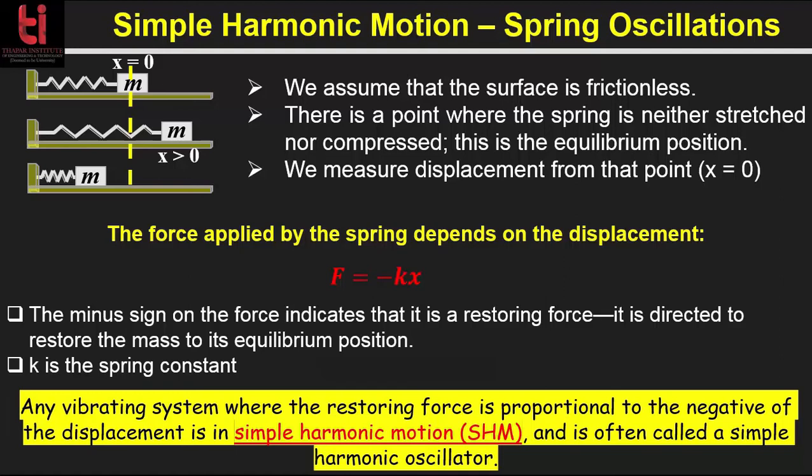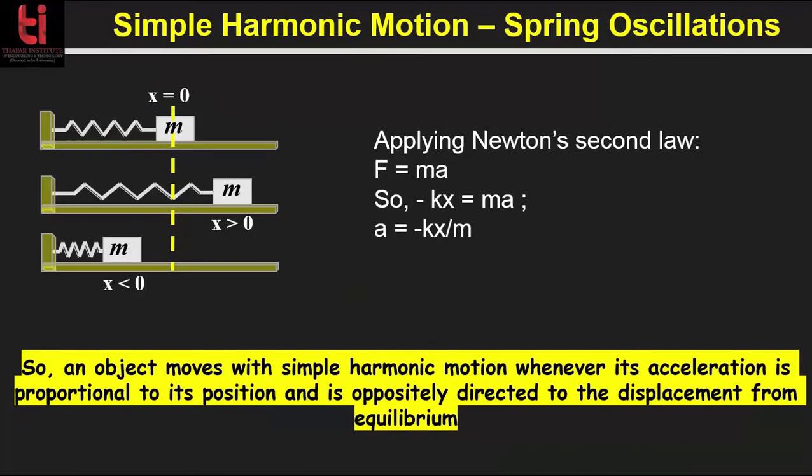The force applied by the spring depends on the displacement. So we can write here F = -kx. The minus sign of the force indicates that it is a restoring force. It is directed to restore the mass to its equilibrium position, and k is the spring constant. So now the definition of simple harmonic motion: any vibrating system where the restoring force is proportional to the negative of the displacement is in simple harmonic motion and is often called a simple harmonic oscillator.